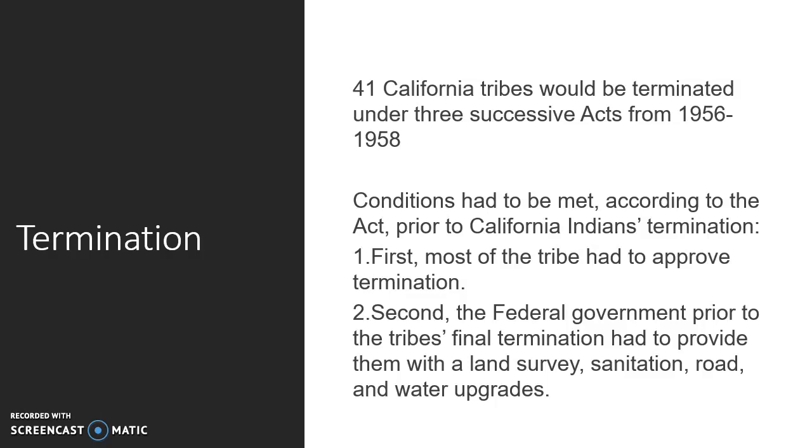The second condition of termination was that the federal government was supposed to come in and provide a land survey, upgrade sanitation, roads, and waters within the rancheria. Because what would happen is that the Indian people would then be owners of the land, they could sell that land, and they would be property payers, so they would have taxes that they would need to pay. So those upgrades were important so that they could live self-sufficiently on that land.